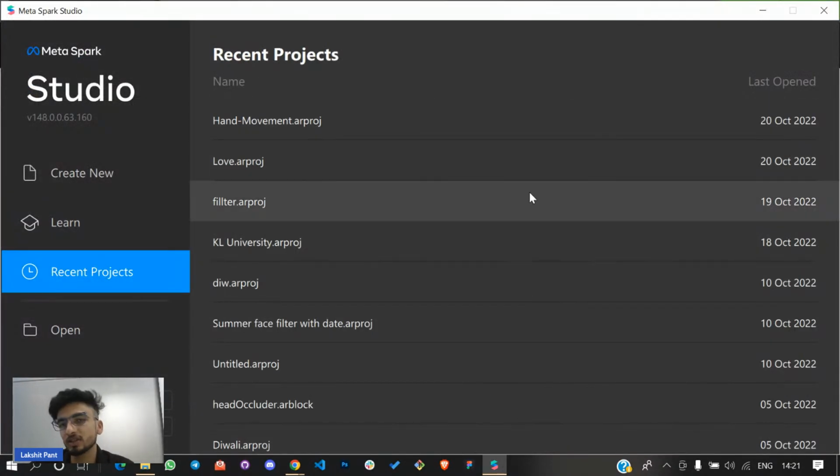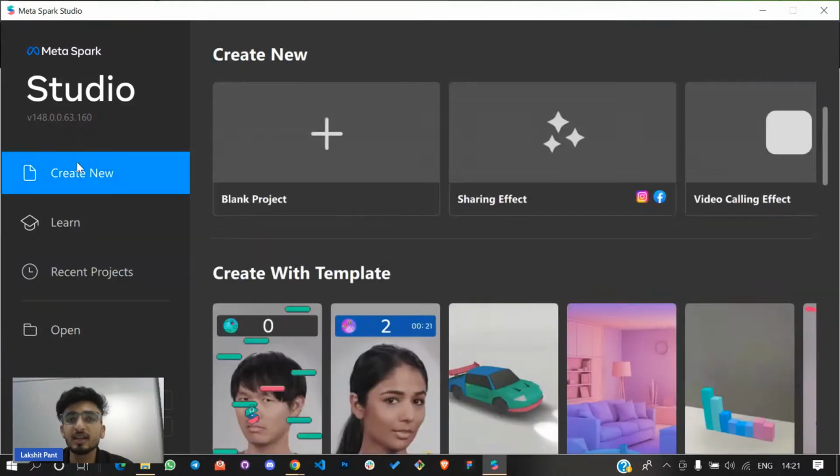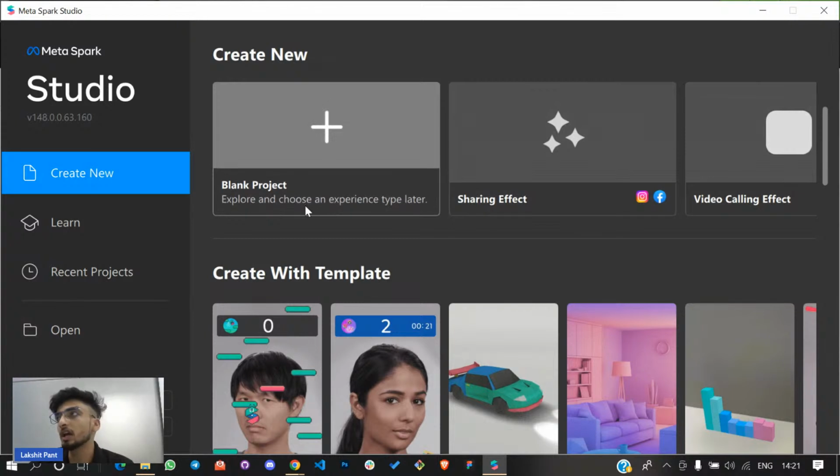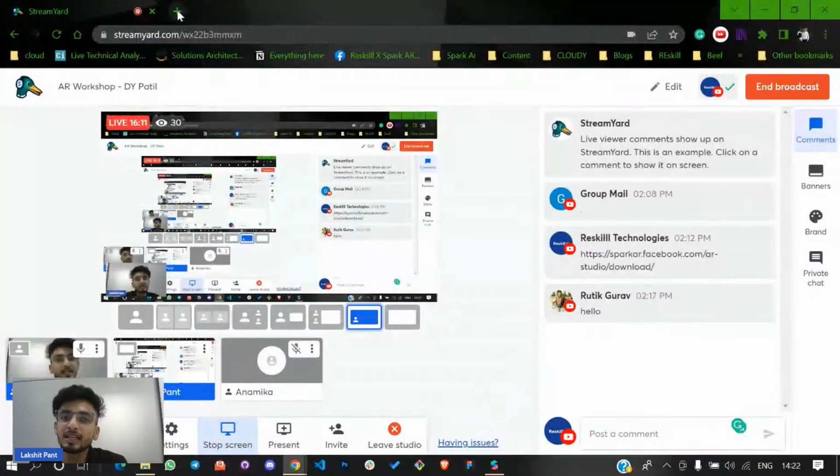Now, the recent projects section will tell you what projects you have created recently. This next part is what we actually have to deal with. If you have no idea which type of filter you want, or where you want to publish your filter, you can simply go with the blank project. But if you are making an AR effect so that people can use it on Instagram and Facebook, you can go with this one. This is the best part about Spark, that people globally can use your AR effect.